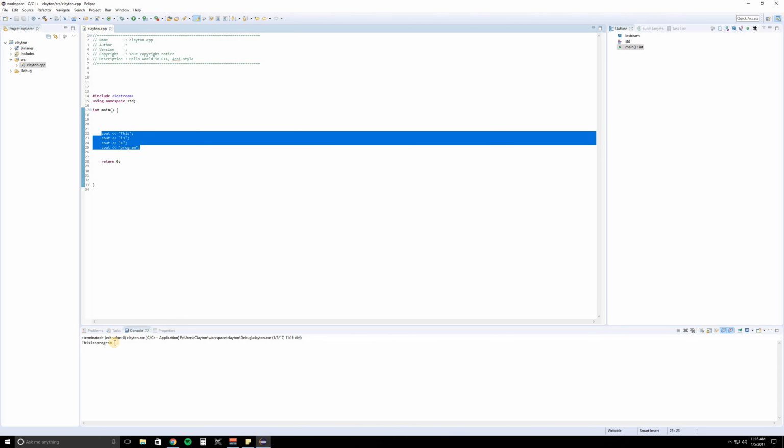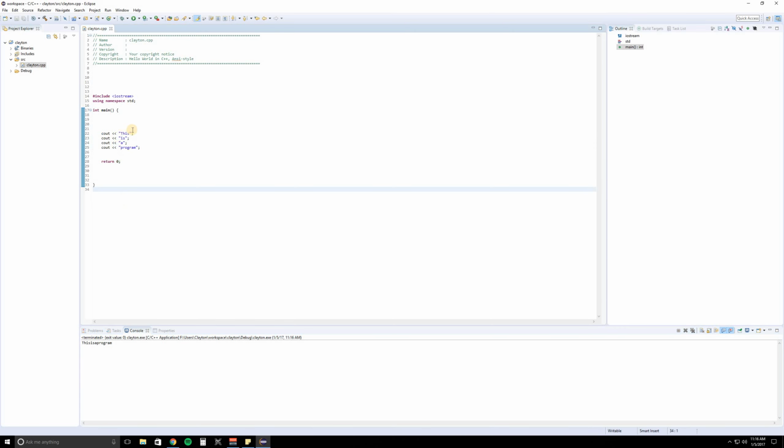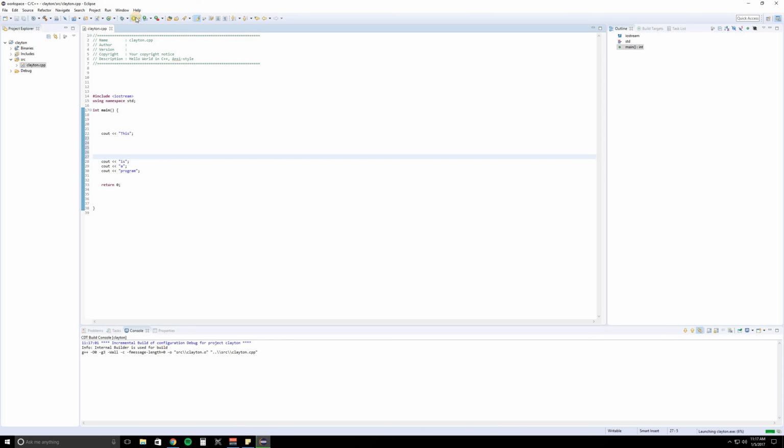does not look at all like that. They're all on the same line. Even though we hit enter, well, it's not like Microsoft Word. If you hit enter or return in Microsoft Word, it's going to create a new line. Eclipse doesn't work like that. So I can hit this as many times, we can build it again, it doesn't matter. It doesn't understand what you're trying to do.